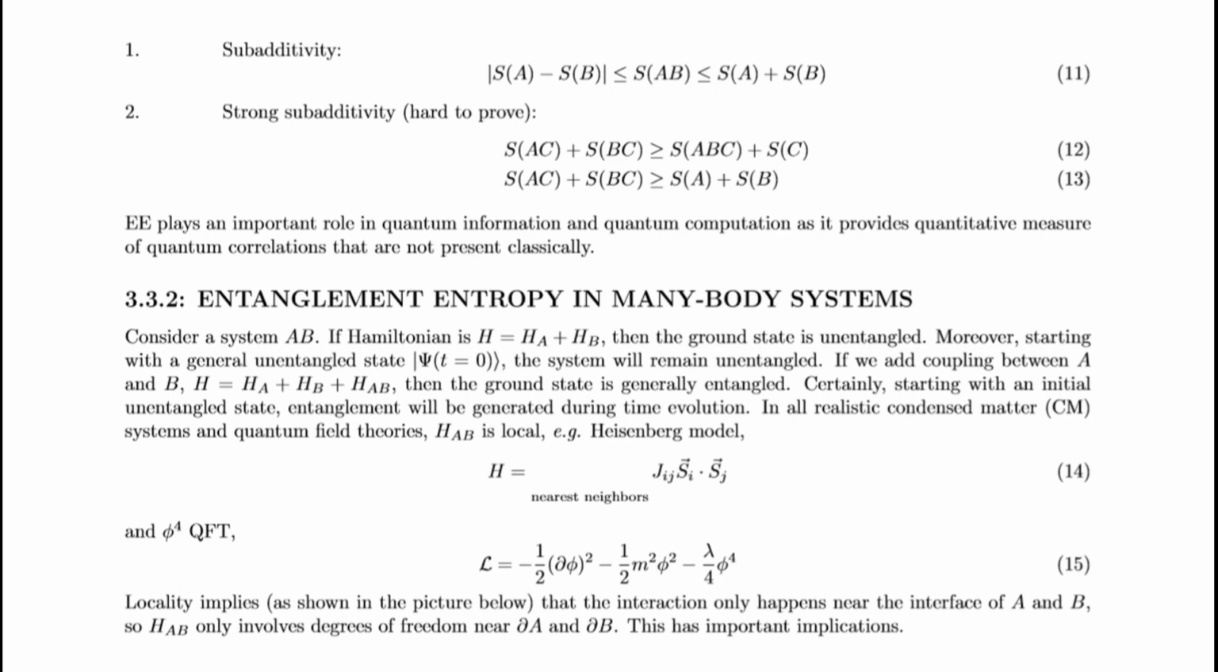In all realistic condensed matter systems and quantum field theories, H_AB is local, for example the Heisenberg model and phi to the fourth power quantum field theory. Locality implies that the interaction only happens near the interface of A and B. So H_AB only involves degrees of freedom near the boundary of A and the boundary of B. This has important implications.